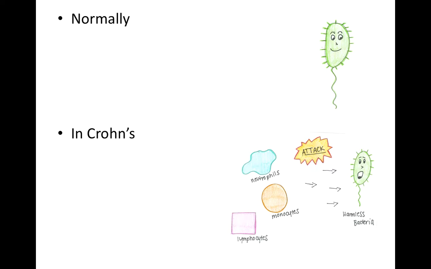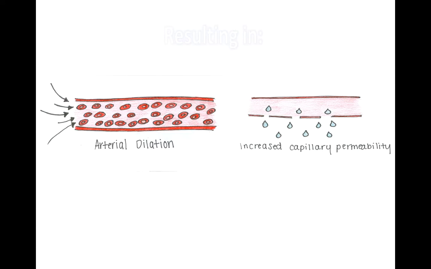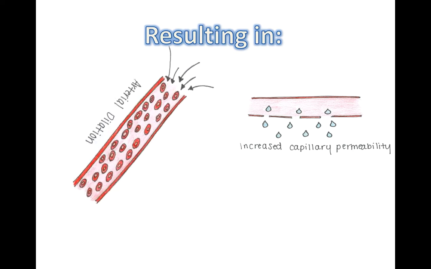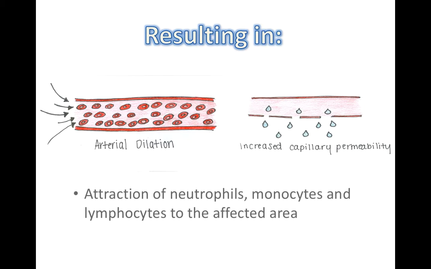Normally, our immune response protects us from foreign bodies and pathogens, but in Crohn's disease, something causes an unregulated immune response to be launched within the GI tract without the presence of potentially harmful pathogens and against the beneficial or harmless bacteria. The inflammatory response involves the release of inflammatory chemicals, including histamine, complement, kinins, prostaglandins, and leukocytosis-inducing factors. These chemicals result in arterial dilation, increased capillary permeability, and attraction of neutrophils, monocytes, and lymphocytes to the affected